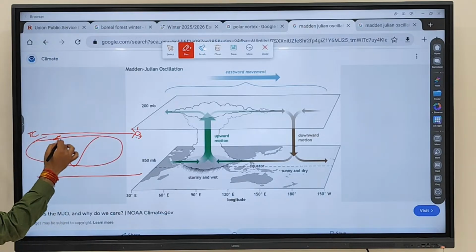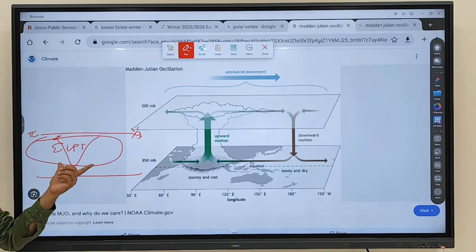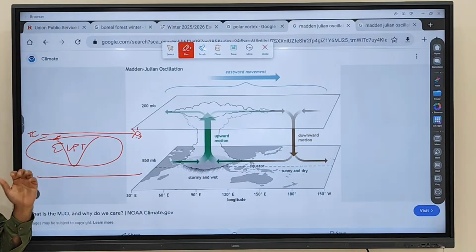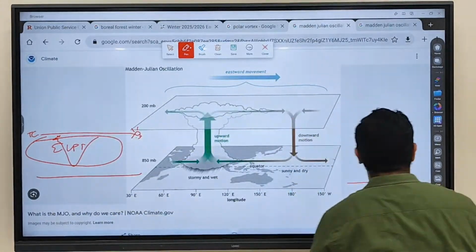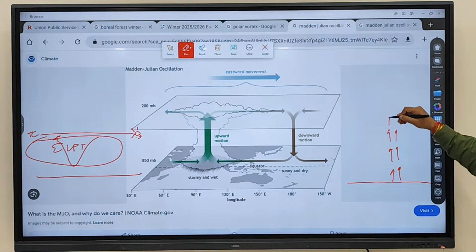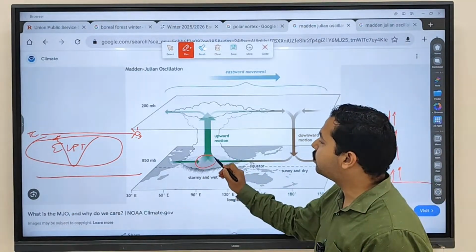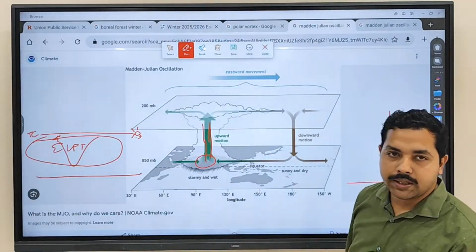We discussed this: the equatorial low pressure belt will shift upward, and you will see this area is going to get more heated. Clear? You know that any surface, when it is heated, air will rise up. Because of heating of the area, air is rising up.